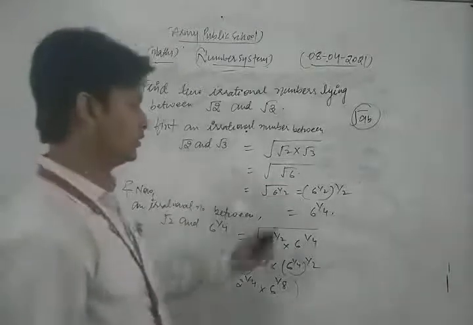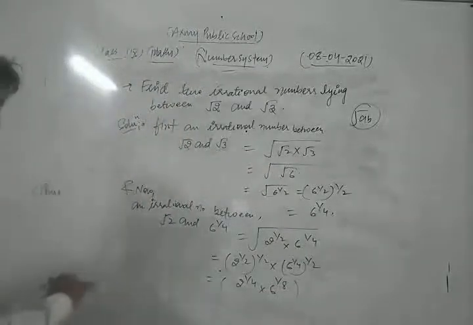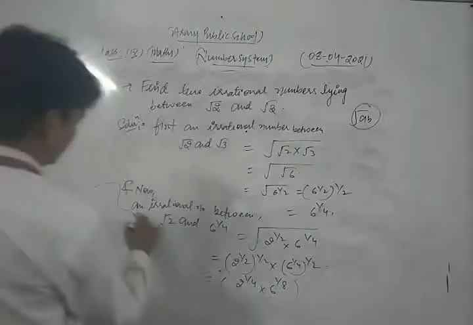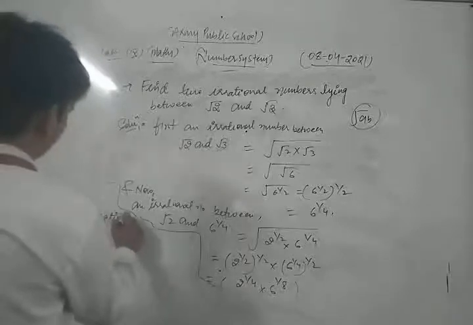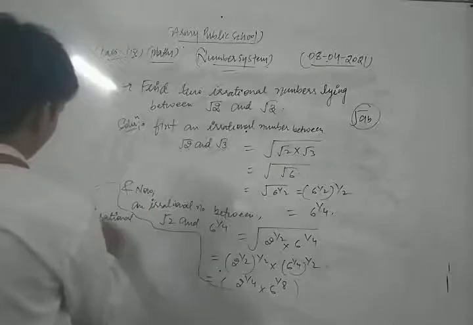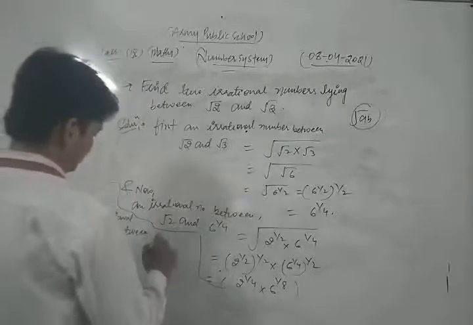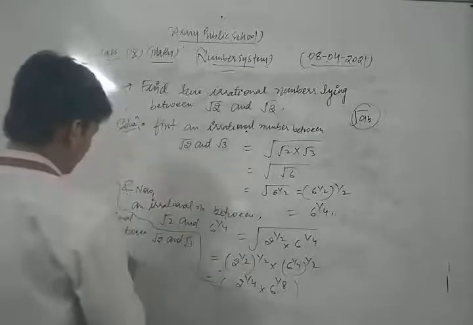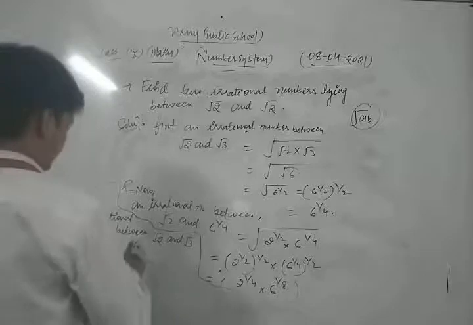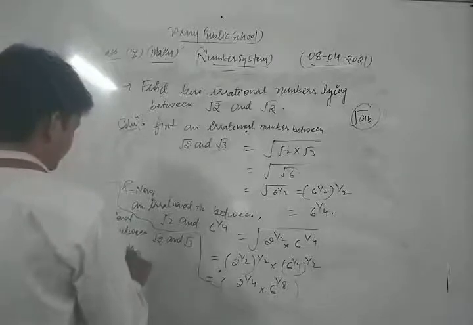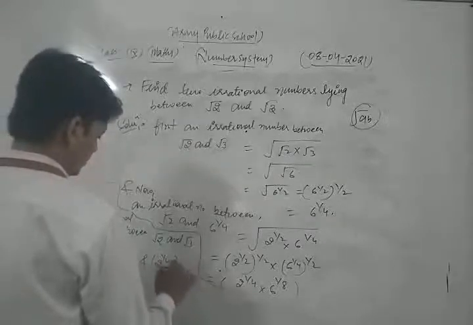Thus, in this way, this is the first irrational number between them, and this is the second. So the two irrational numbers between under root 2 and under root 3 are 6 power 1 by 4, and the second one, 2 power 1 by 4 into 6 power 1 by 8.